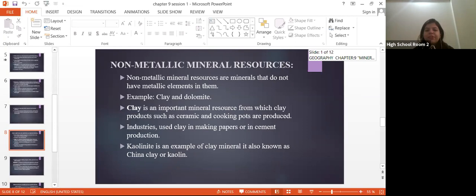Non-metallic mineral resources, right? We have taken the example of clay, sand or dolomite. What are these? Basically, they do not have a metallic element. Clay is an important mineral resource from which clay products such as ceramics and cooking pots are produced. Especially, it's used in making paper or cement production. What is kaolinite? We call kaolinite China clay also.